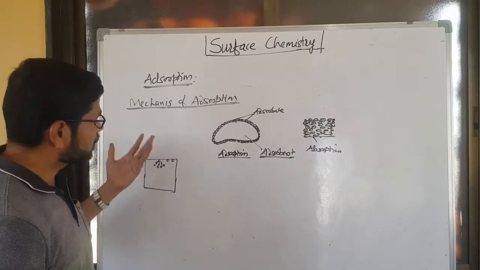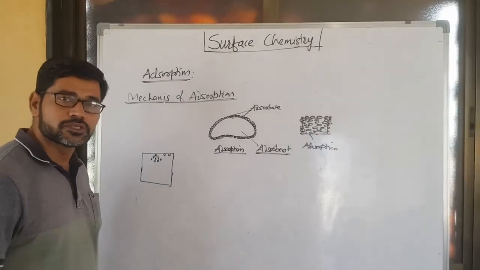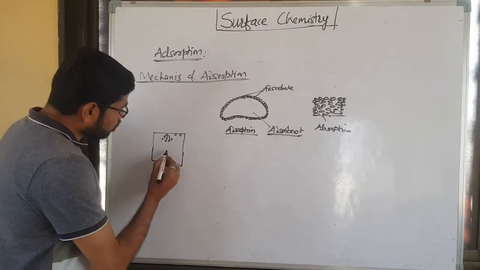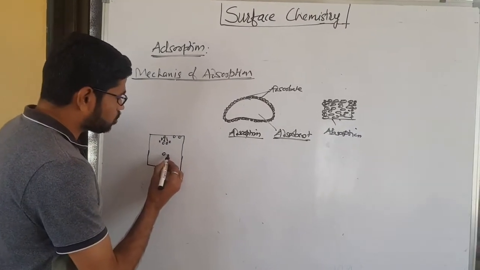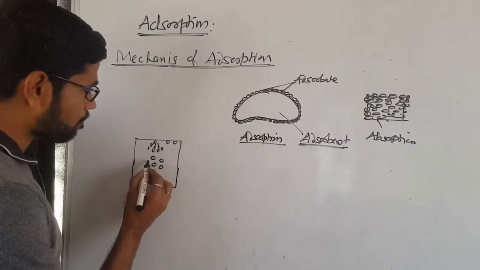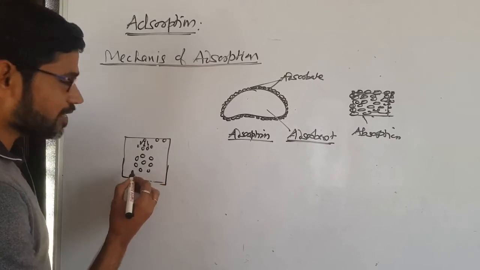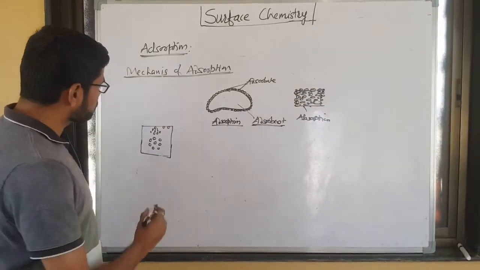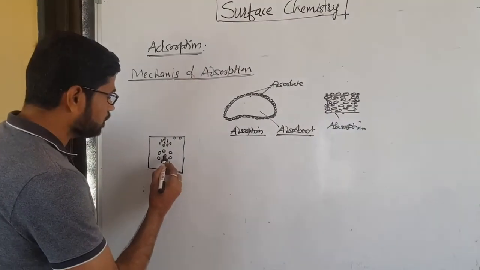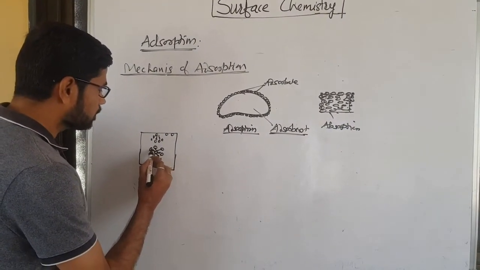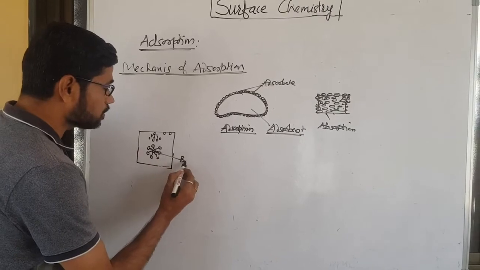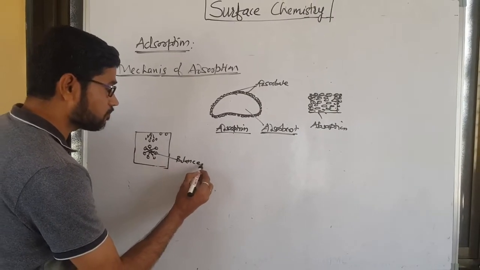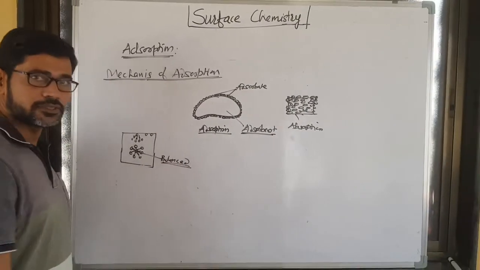Because towards the outer side, there is no existence of the same substance. When we look at molecules of adsorbent in bulk, they are absolutely balanced. Why? Because they get attracted by molecules of the same substance equally in all directions. That's why such molecules are in a balanced state.